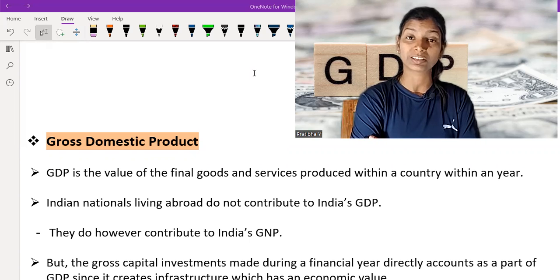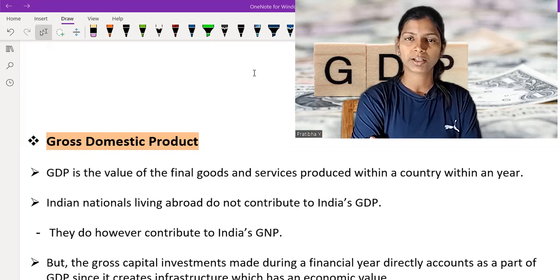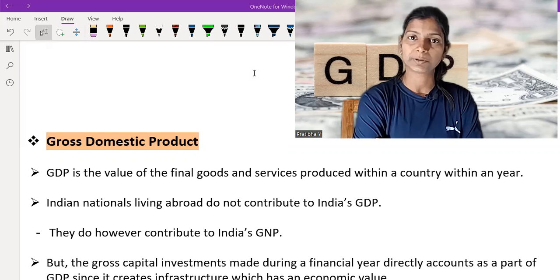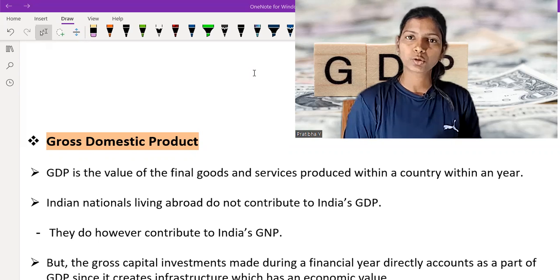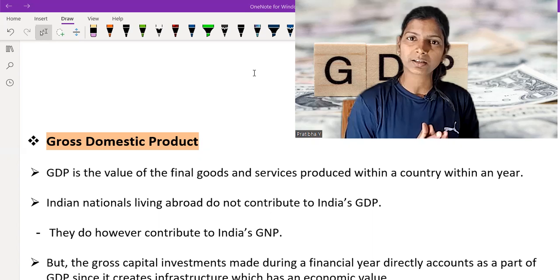What it is, what is its definition, why it is calculated, and in which arena this term is used. Basically, gross domestic product is used in the arena of economics. With the help of GDP, we estimate the growth trajectory of any country.